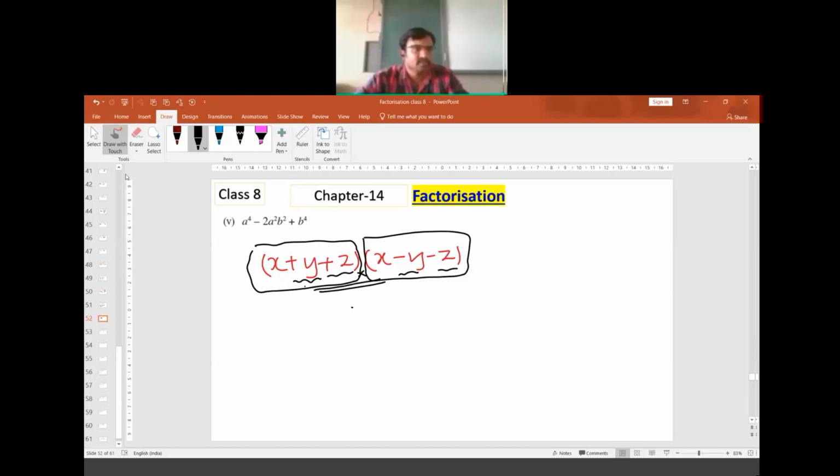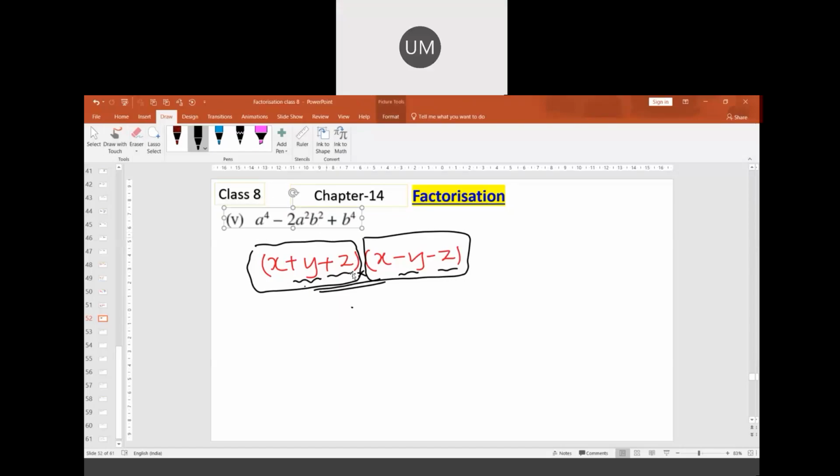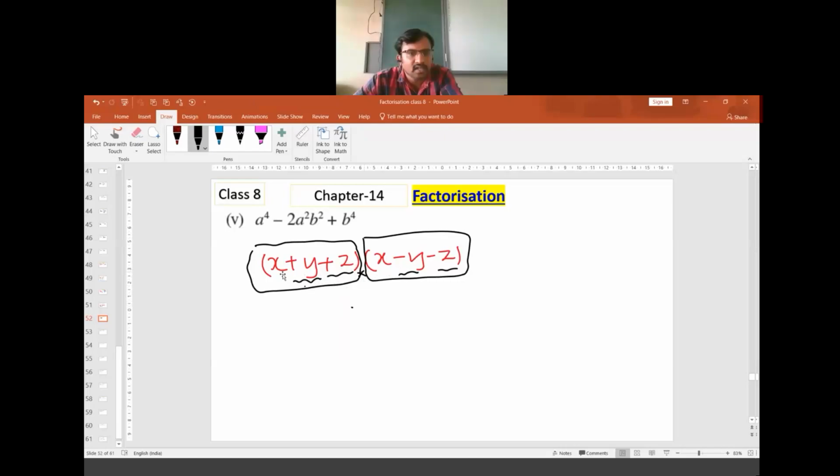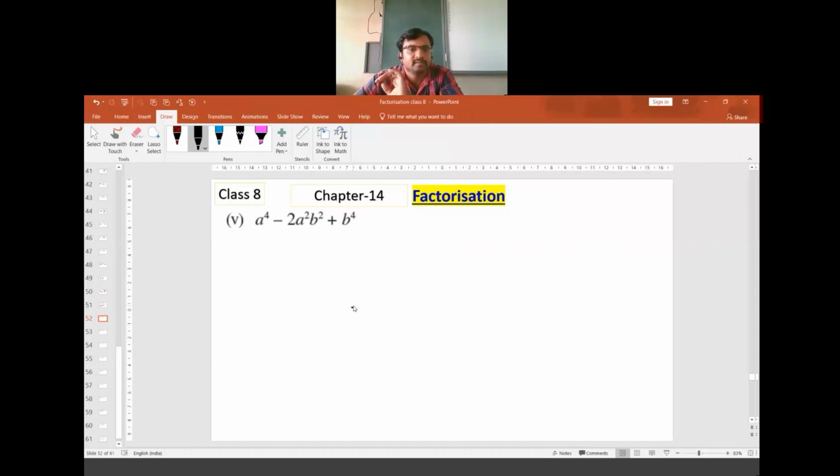This is the question, fifth one. So 2x square, we can't write. It is not visible. This is an identity. Again, Uday is asking, 2xy we cannot write here. 2x we cannot write, 2y we cannot write, y we cannot cancel, z we cannot cancel. This is multiplication. When multiplication is there, you cannot cancel them.